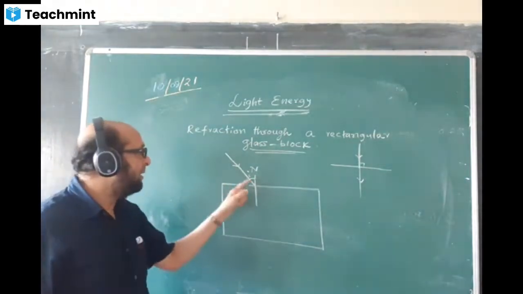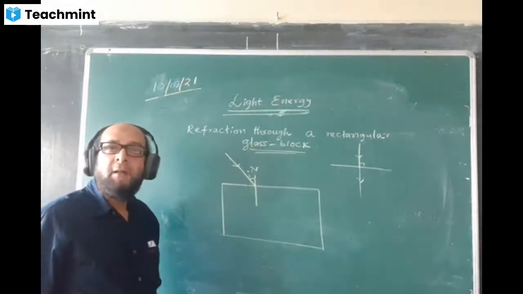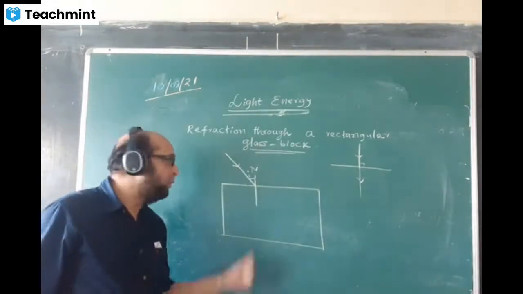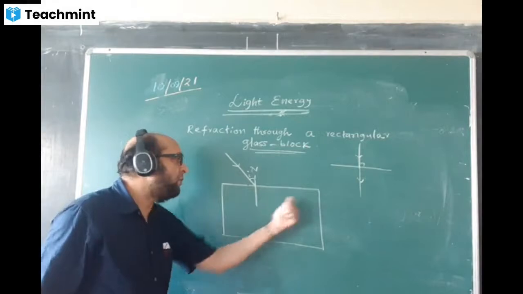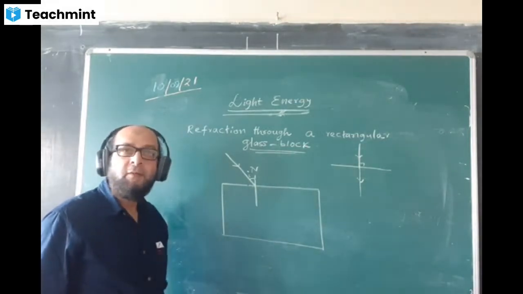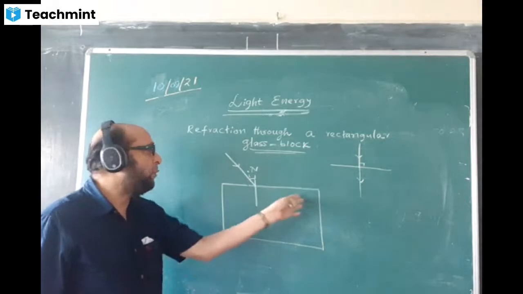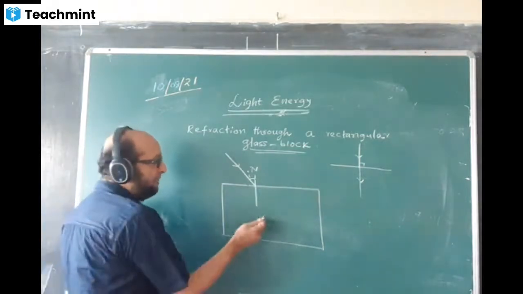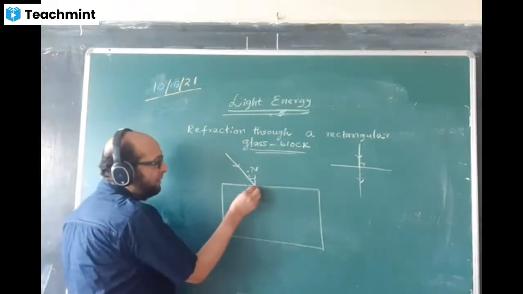So this is the incident light. It will bend. But now tell me, will it bend towards the normal on the left side or on the right side? Sir, right side. Why right side? Right side means this left side. Here is the normal. So it will bend towards the normal.